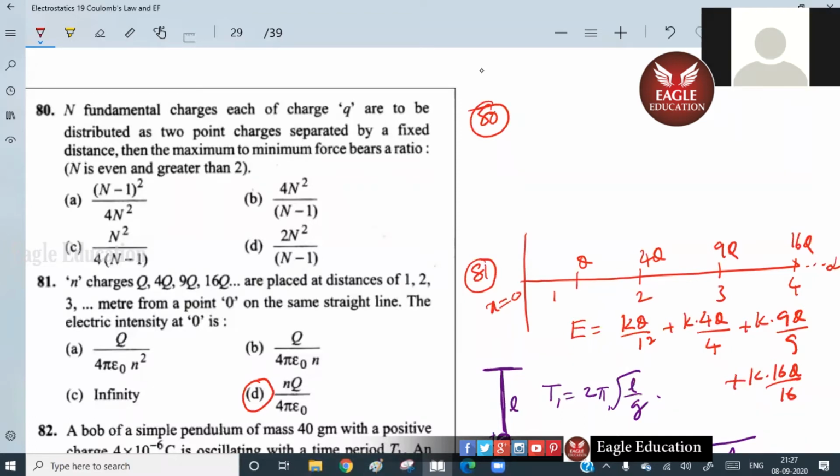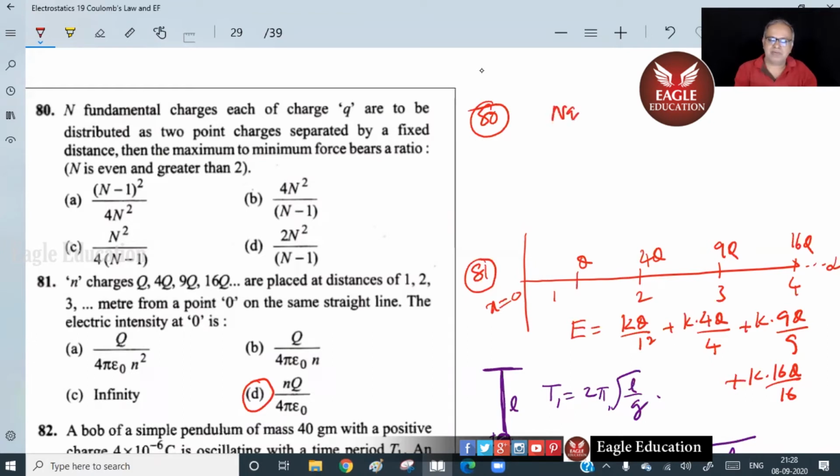Sir, Q1 dash and Q2 dash. What are the Q1 dash, Q2 dash? Sir, you should take the ratios R1 and R2. What are not? Fixed distance is there already. There are N fundamental charges, NQ. So for the maximum thing, there's nothing. Your math students, you should be able to tell without much trouble.